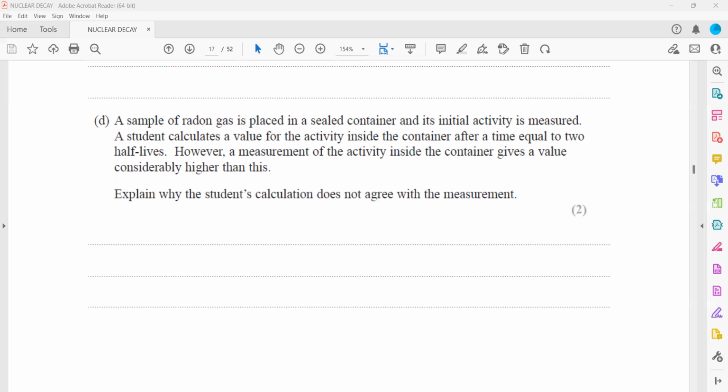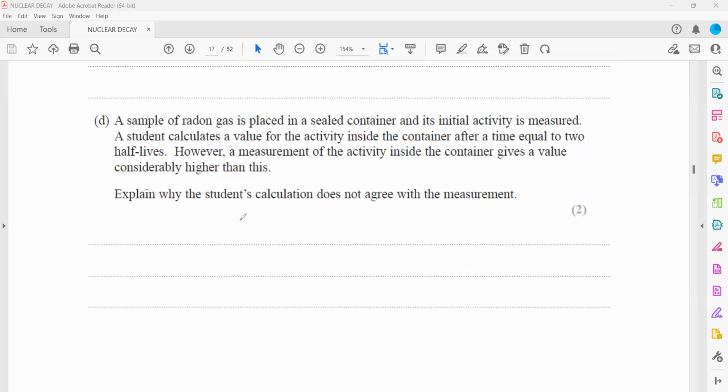Whenever a radioactive element decays, as you can see, radon is decaying into polonium. So this polonium might also be radioactive, so it also starts to emit radiation. So for example, we have radon, which is a source of radiation that is emitting radiation. But when radon converts into polonium, that's also radioactive, so it's emitting radiation.